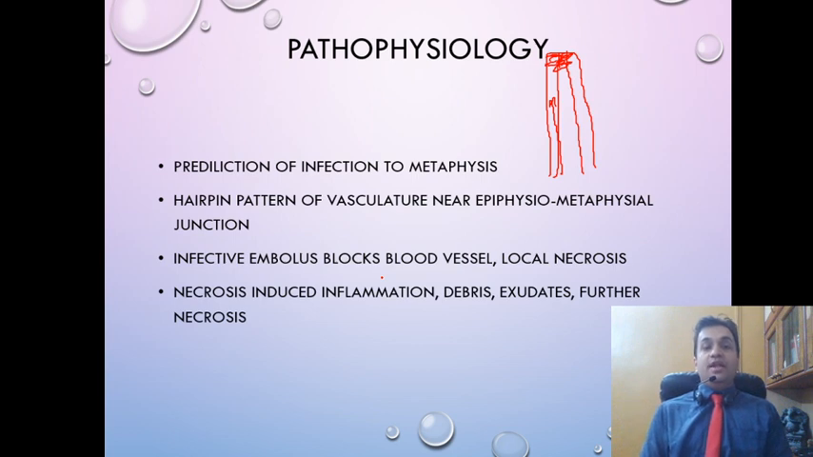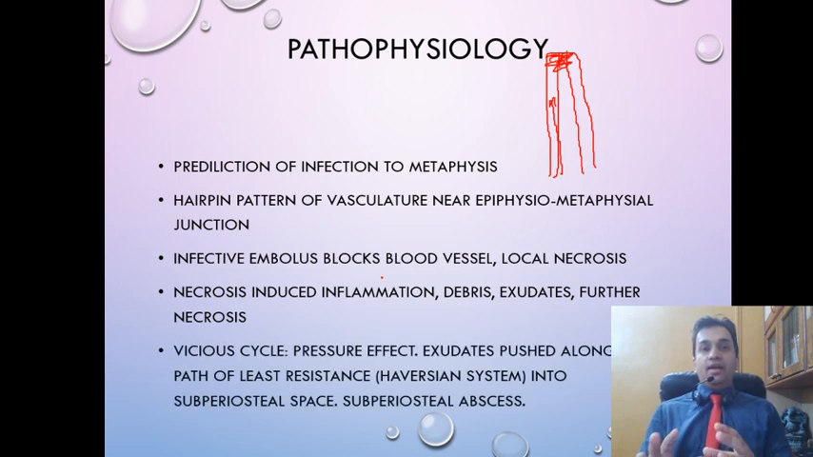Necrosis itself will induce inflammation. It will cause release of inflammatory mediators. There will be debris which is lying around. There will be exudates, and these will cause a further necrosis. Now as the necrotic material keeps building up, it will exert a pressure effect on the nearby well perfused area, and slowly and steadily, because of the pressure effect, not only will the exudate build up, but also it will create a zone of necrosis around it, and therefore the vicious cycle goes on and on until a large zone of necrosis full of exudate is created.